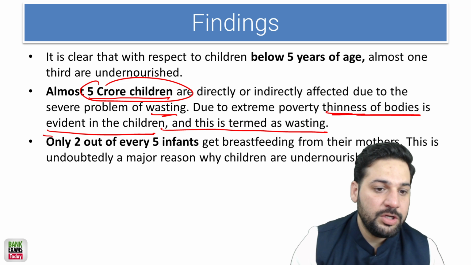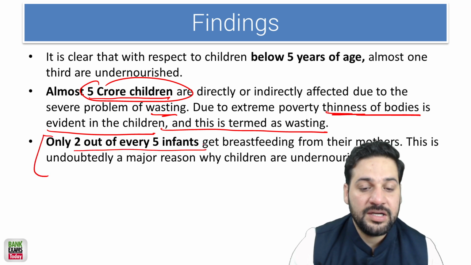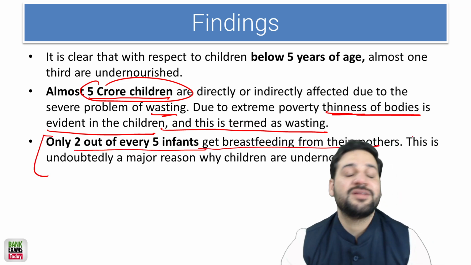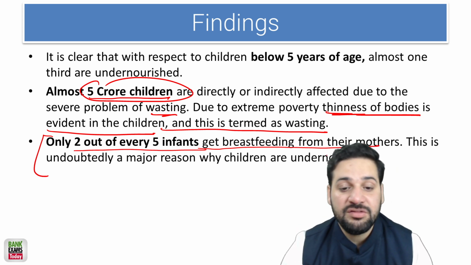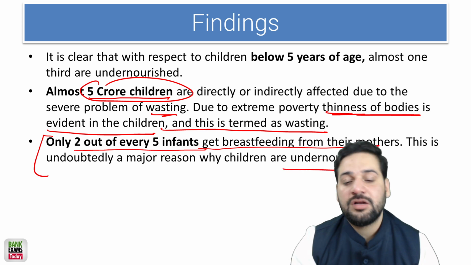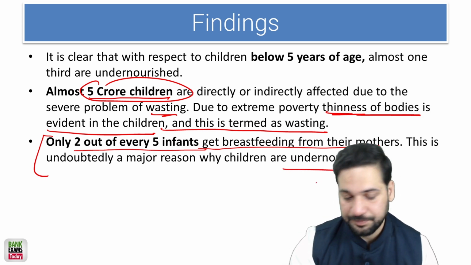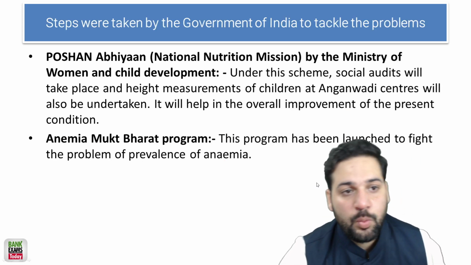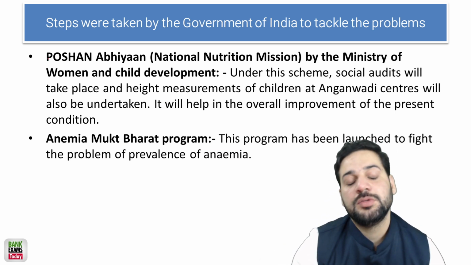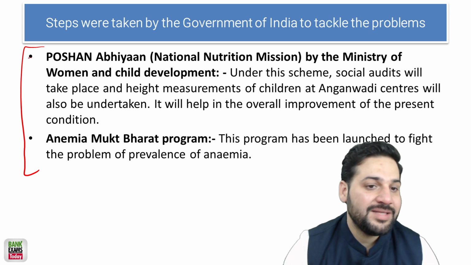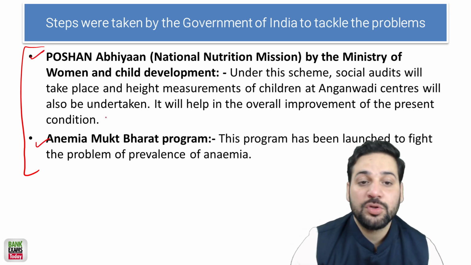Only 2 out of 5 infants get breastfeeding from their mothers, which is also a major reason why children are undernourished. What is the government of India doing to tackle this problem? There are two important schemes: the Poshan Abhiyan and the Anemia Mukt Bharat.